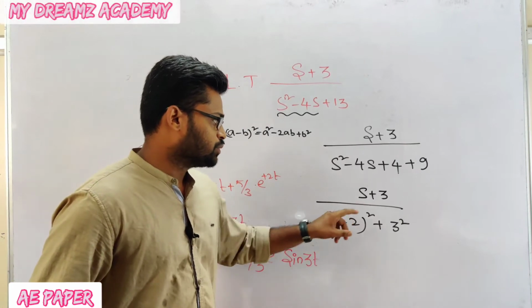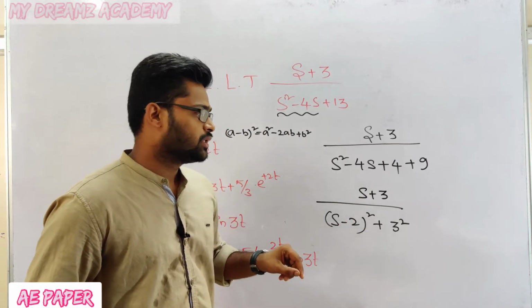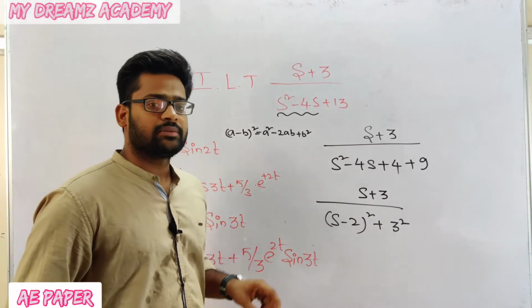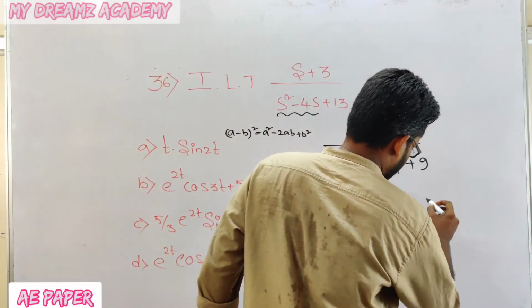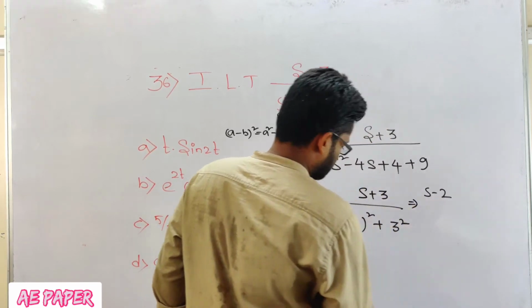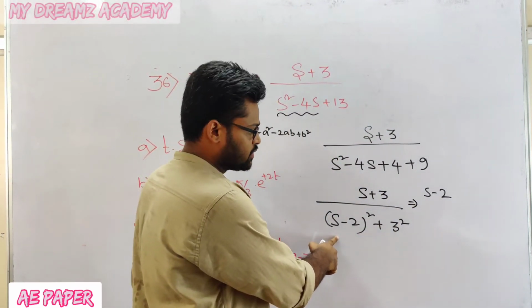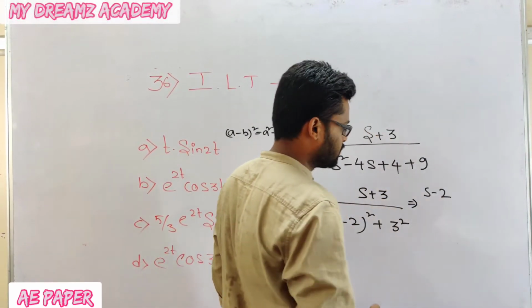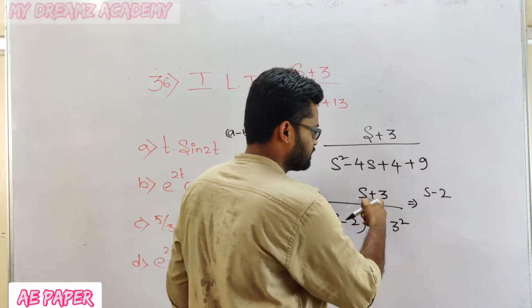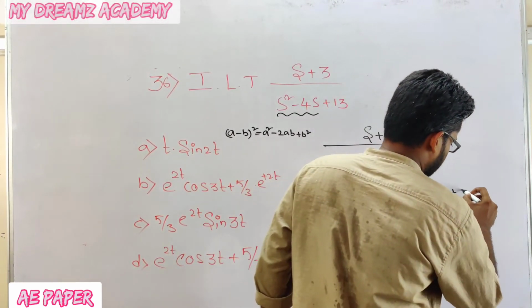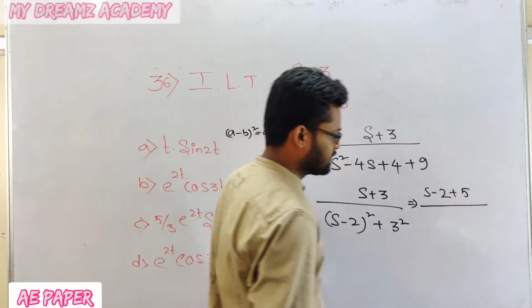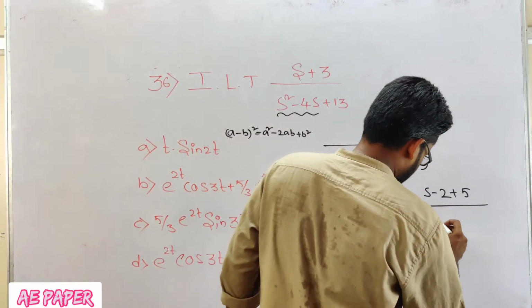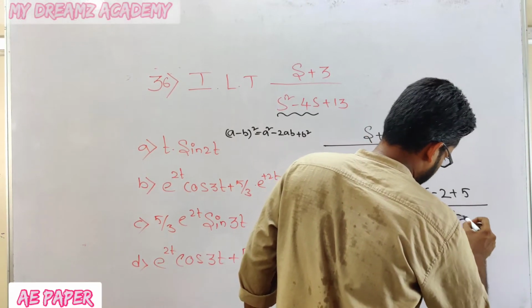If I have s minus 2 in the numerator, it will give a cos term. So I am writing s minus 2 in the numerator, but here it is plus 3, so I am writing plus 5. S minus 2 plus 5 gives s plus 3 divided by (s minus 2) whole square plus 3 square.